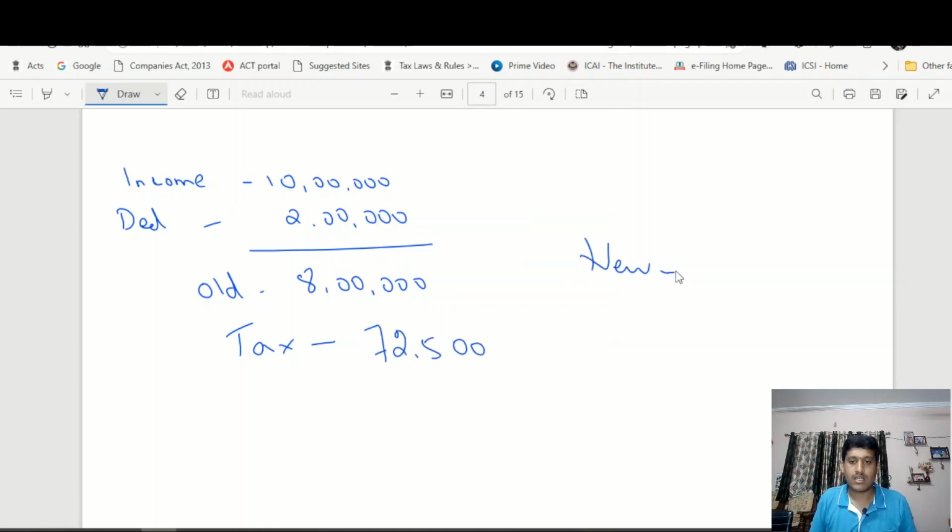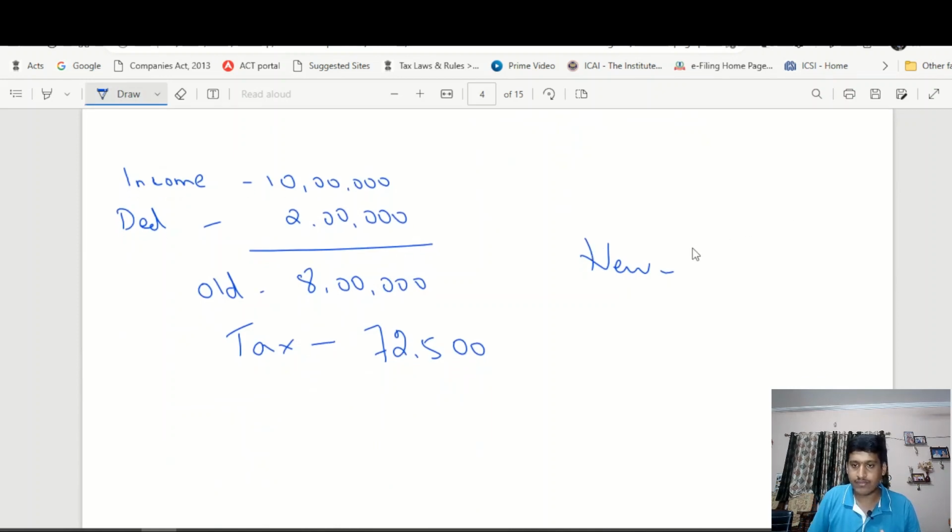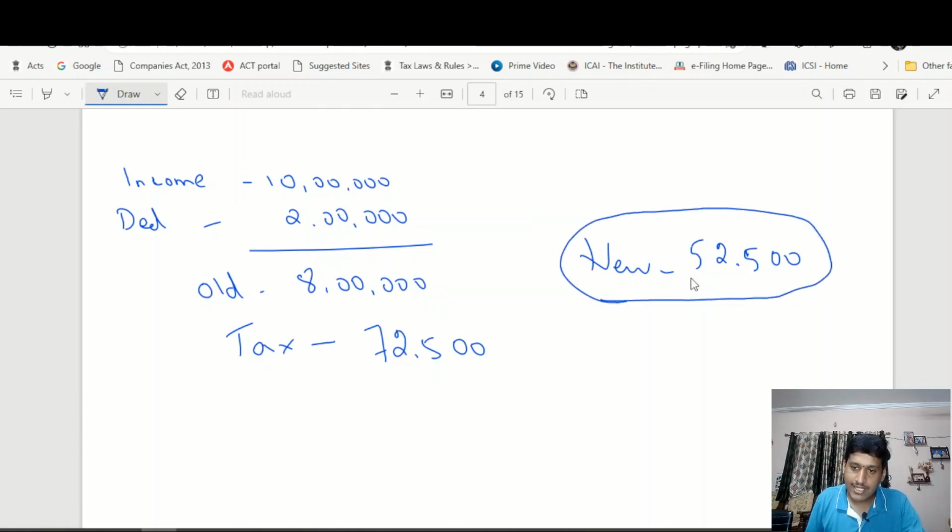Under new tax regime, we will get deduction only of 50,000. On 9,50,000 rupees, we have already calculated the tax amount, which comes to 52,500. Now, since the deduction amount is less than 3 lakh rupees, new tax regime will be beneficial for us.